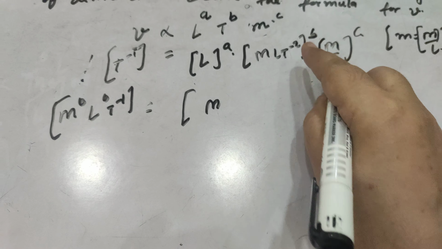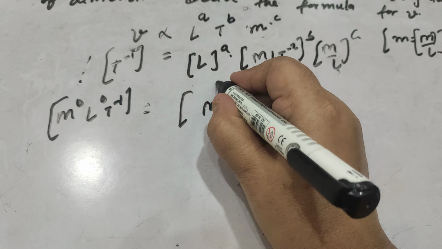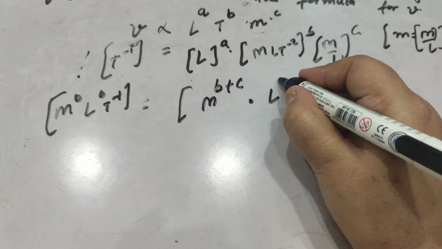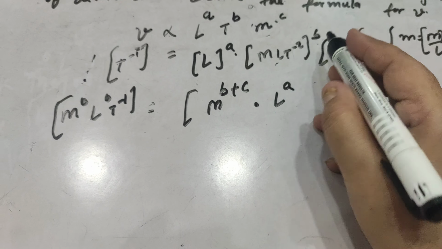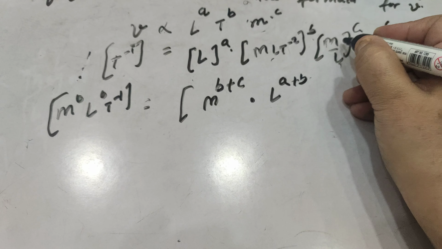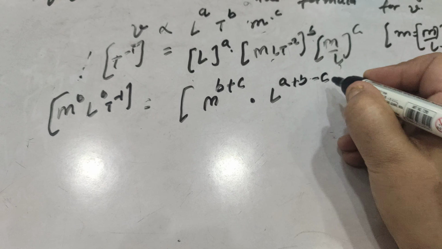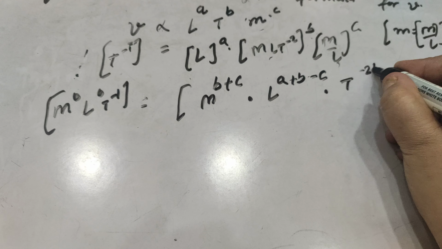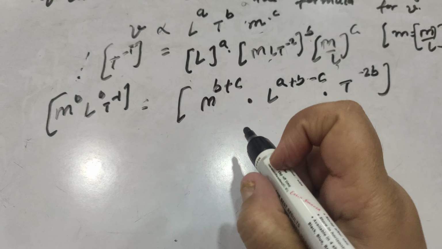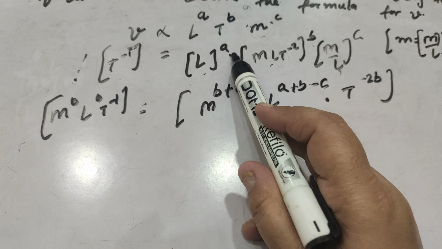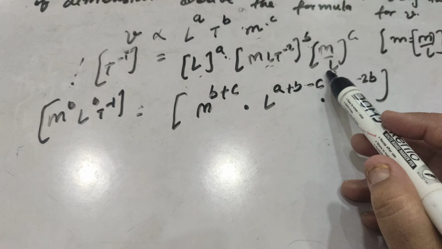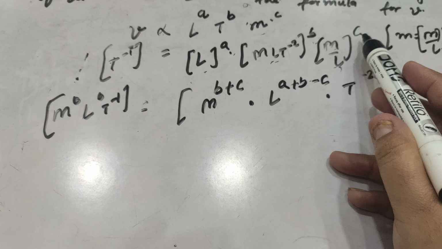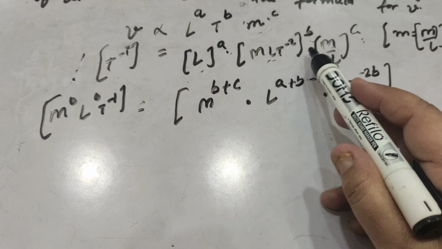Now m raised to power B and m raised to power C means m raised to power B plus C. L raised to power A plus L raised to power B. Now this L, when it goes up, is L raised to power minus C. And T raised to power minus 2B. So I hope this is clear. L is having factor A, L is having factor B, and L is having factor minus C. M is having factor B, and M is having C. T is having only minus 2B.